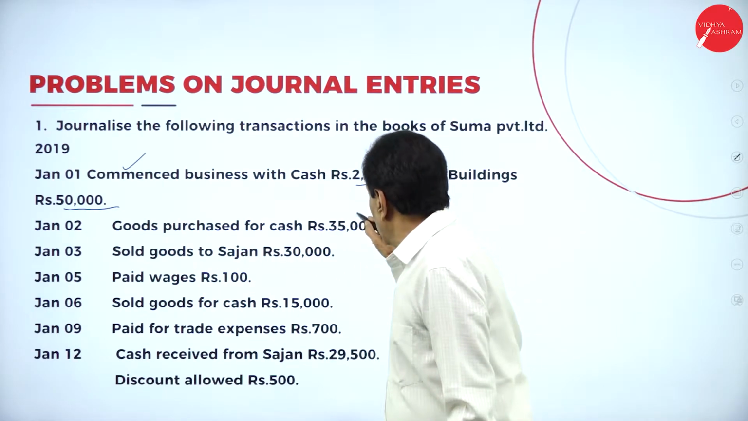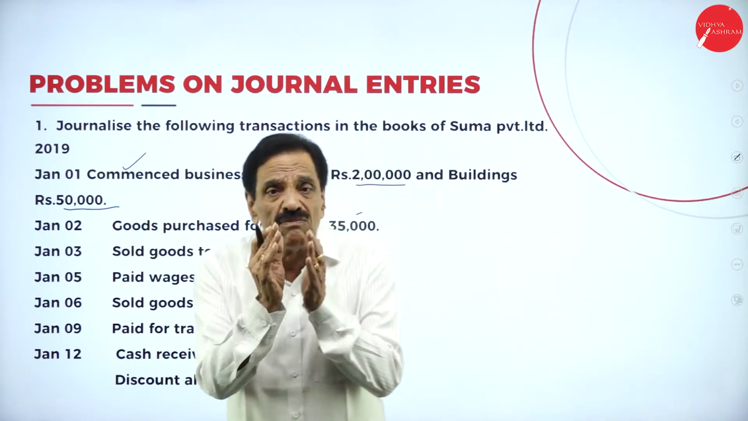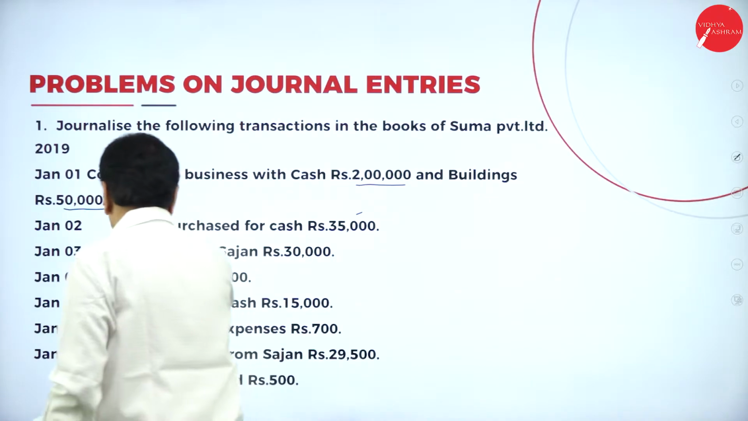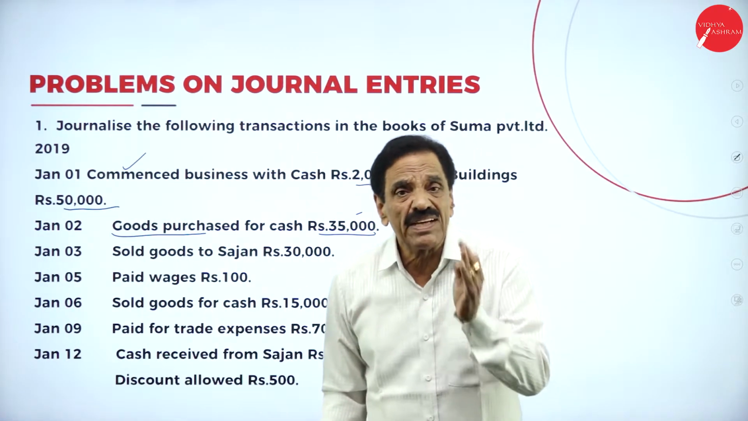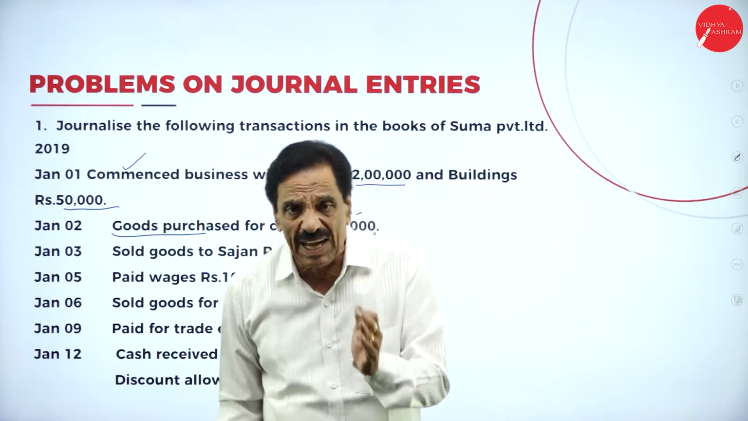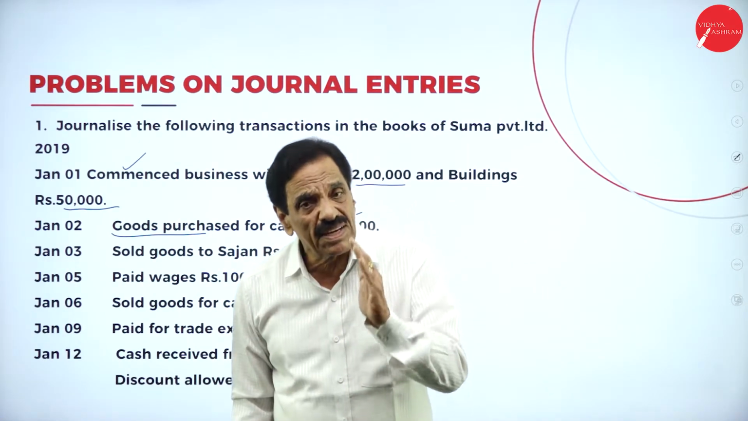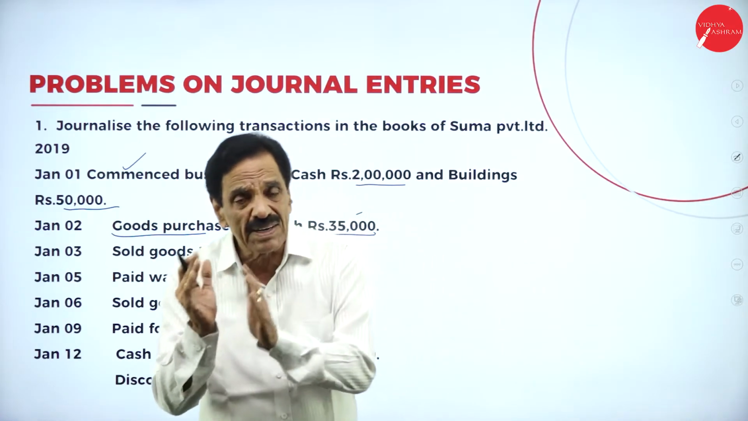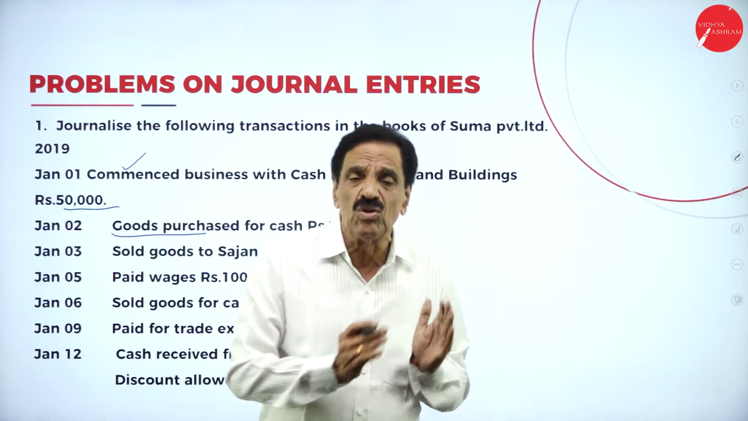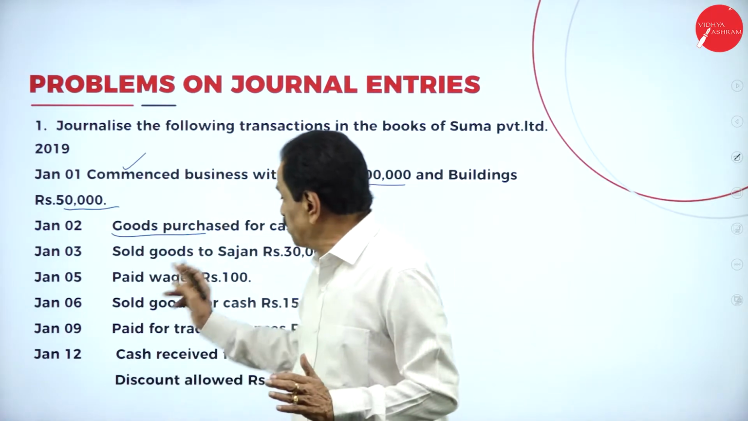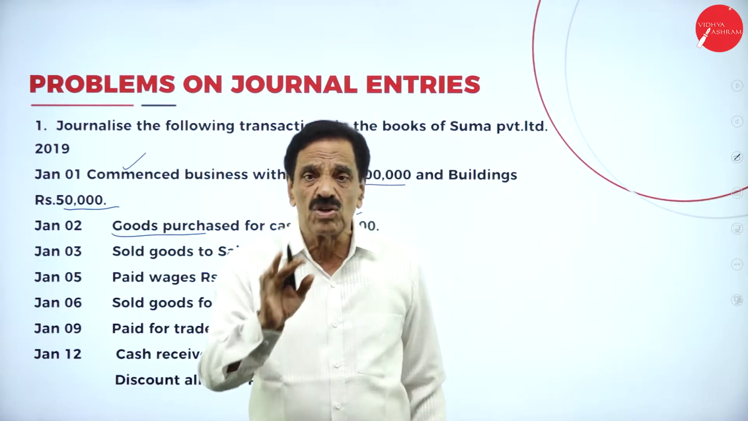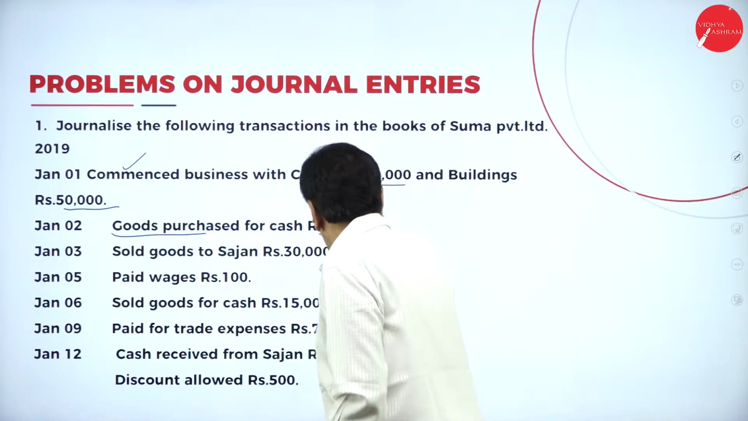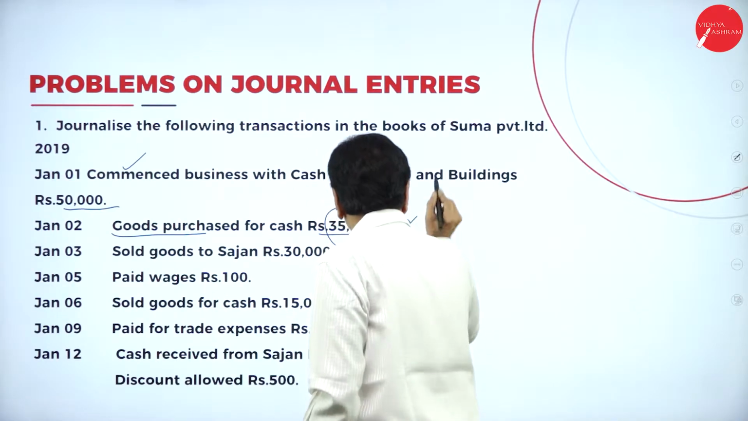Goods purchased for cash rupees 35,000. We purchase the goods for how much money? 35,000. Cash is a real account. What does the real account say? Debit what comes in, credit what goes out. What is coming in? Goods is coming in. Cash is going out. How much is going out? 35,000. That should be credited.